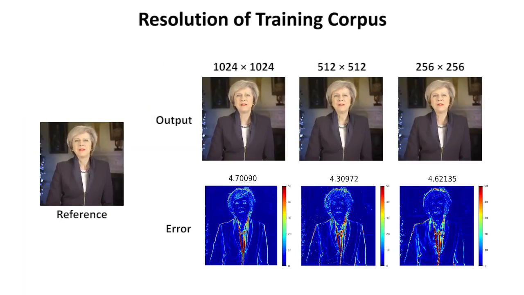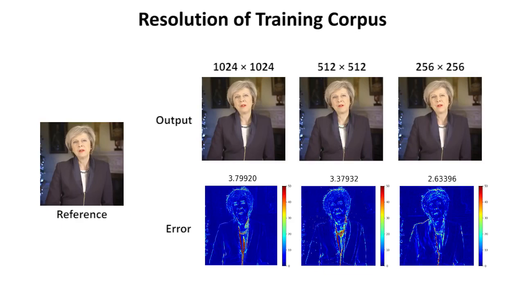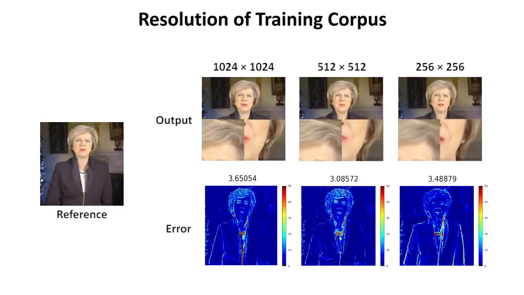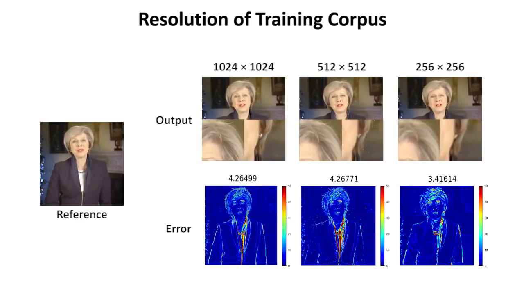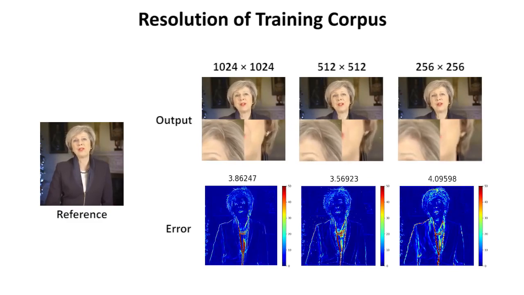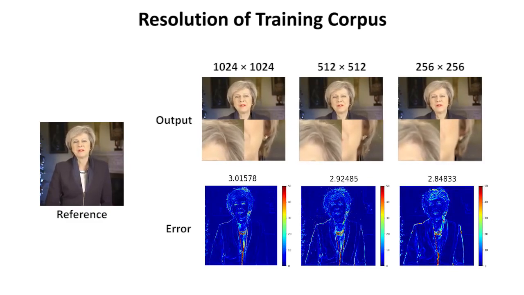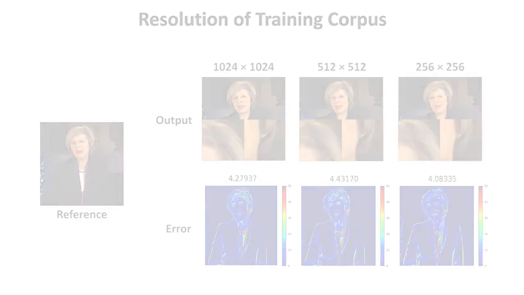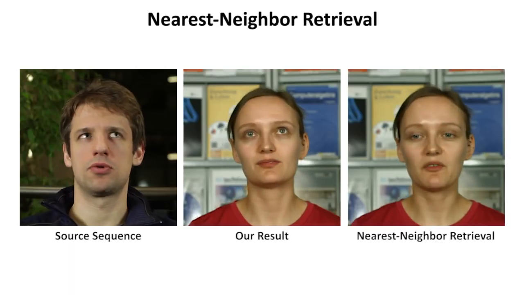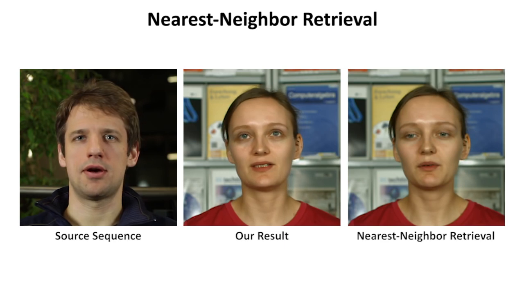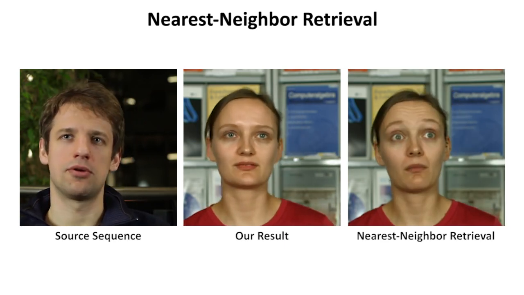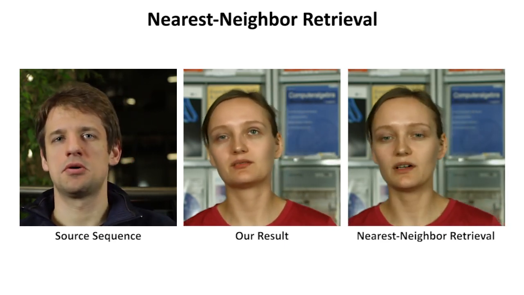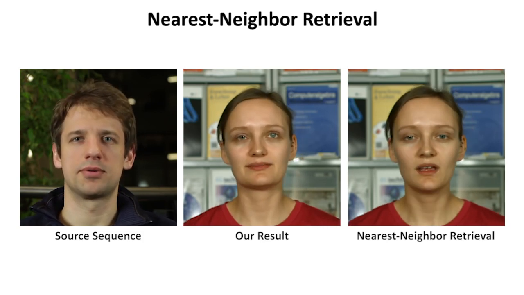We now evaluate different resolutions of the training corpus. The quality of results is comparable for different image sizes. However, due to significantly faster network training, we use a resolution of 256 by 256 pixels for most of our results. We also compare our method with nearest neighbor retrieval. Our approach is trained to generalize the pose and expression spaces, and thus it is temporally coherent and better reenacts the source actor.